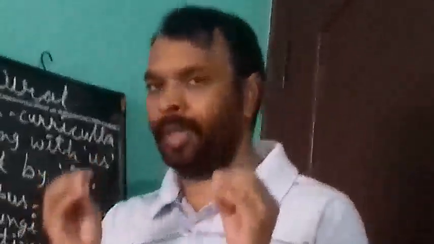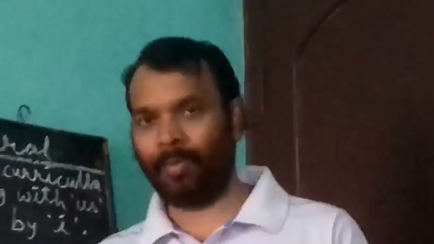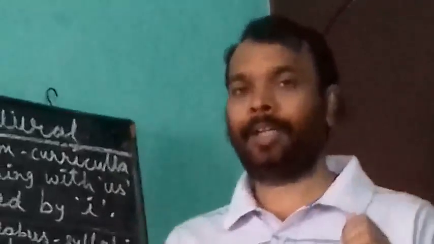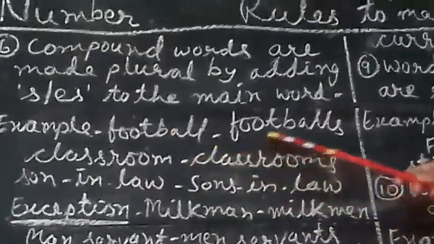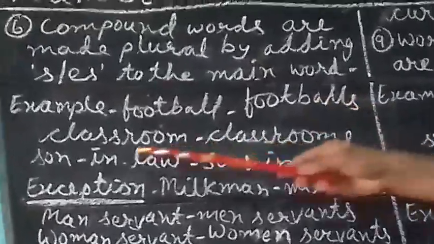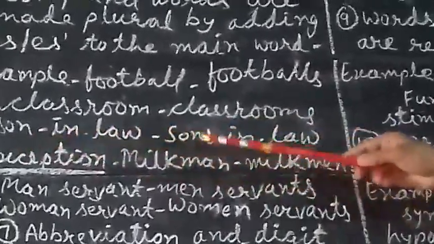In a compound word we add s or es to the main word. If a compound word is made of two words, generally the last one is the main word. And if a compound word is made of three words, generally the first one is the main word. There may be exceptions to it. Now you should see compound words like football. It becomes footballs. Here ball is the main word. Classroom, classrooms. Son-in-law, sons-in-law.